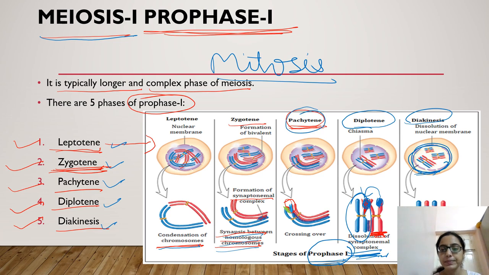In pachytene, crossing over occurs, and in diplotene the genetic material gets exchanged. Then in diakinesis, both chromosomes appear as two different chromosomes having genetic material exchanged, and the nuclear membrane disappears.